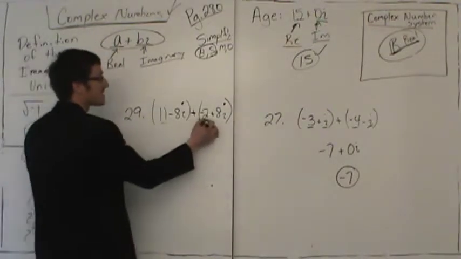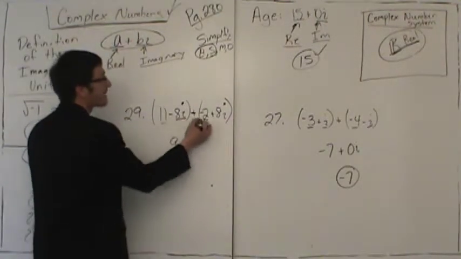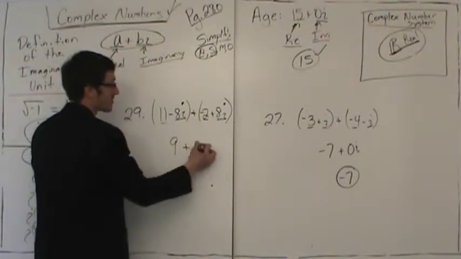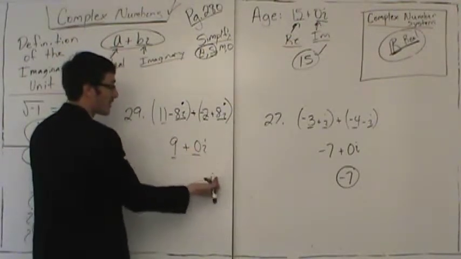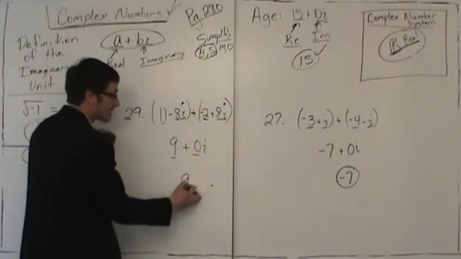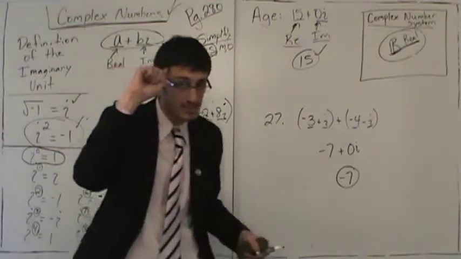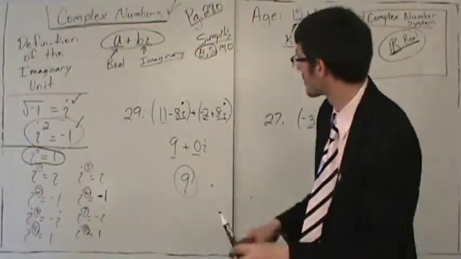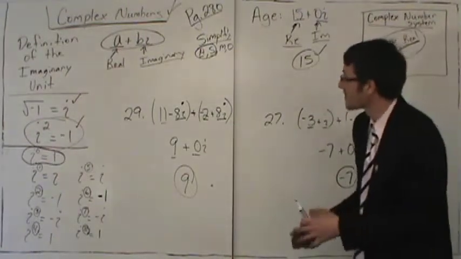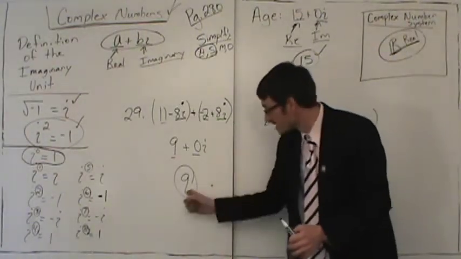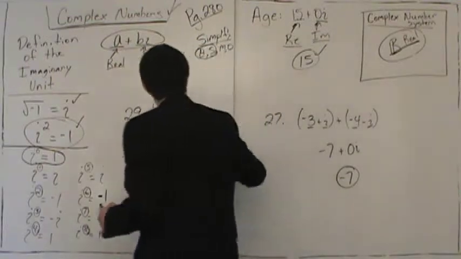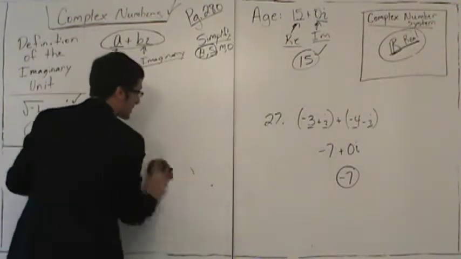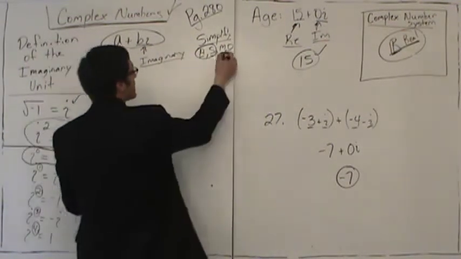Now, 11 plus negative 2 is 9, and negative 8i plus 8i is plus 0i. Go ahead and write this on your homework, and then write your final answer as 9, and in your mind you understand that this number has 2 parts. It is 9 plus 0i. But we write our final answer as just 9. Now, so we're done with addition and subtraction. Now we're going to move to multiplication and division.